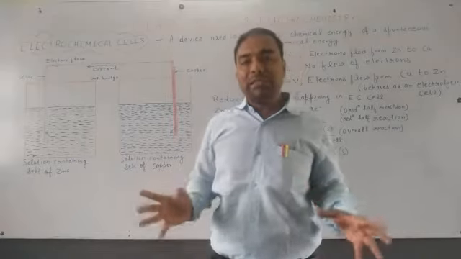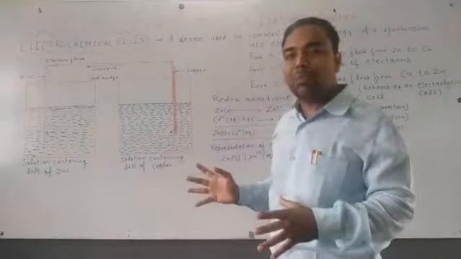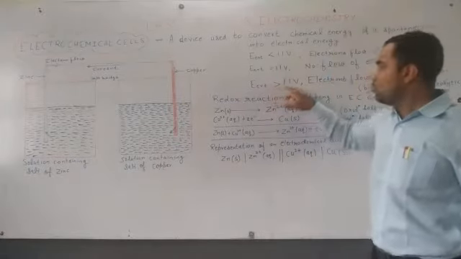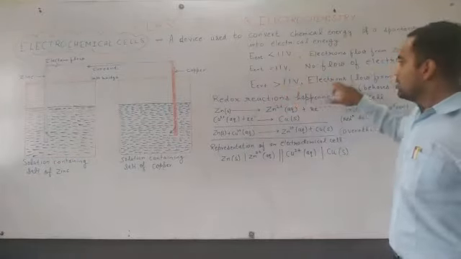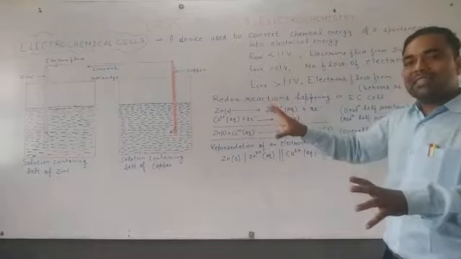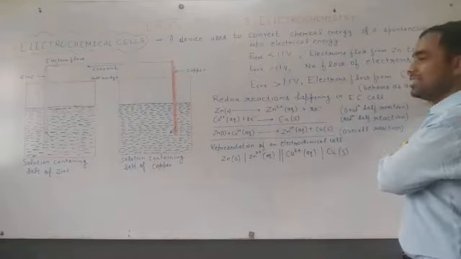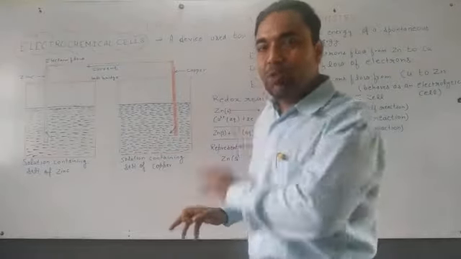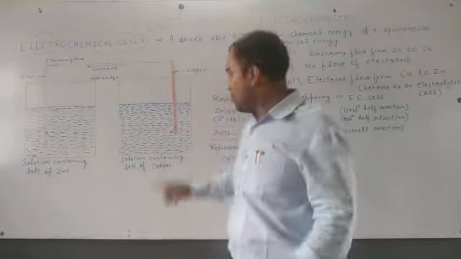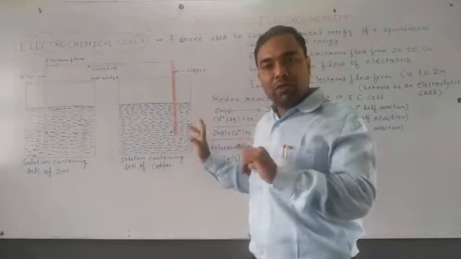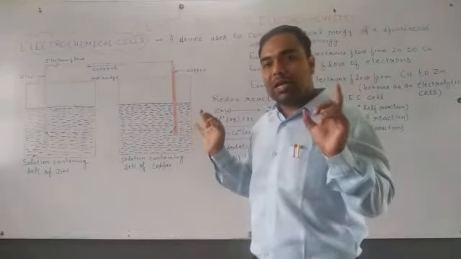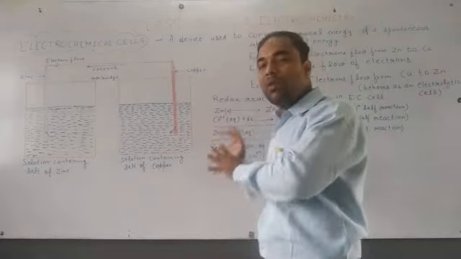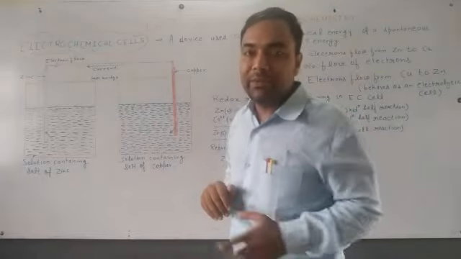So it all depends upon how the process is carried out. If the external electrical potential is more than 1.1 volt, then this electrochemical cell will act as an electrolytic cell, because it is a non-spontaneous process.